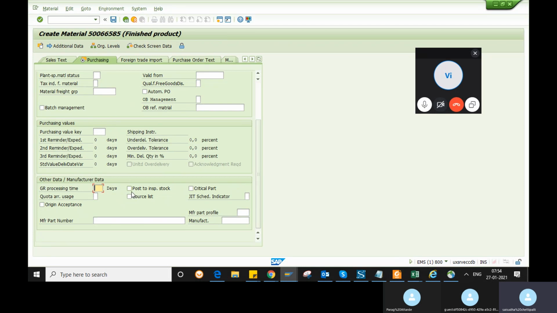Next is post to inspection stock, meaning whether this material is under quality inspection. If this material requires a quality inspection and you check post to inspection stock, then whenever you do a goods receipt, this material will be moved into the quality stock.